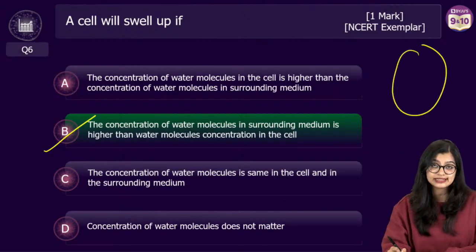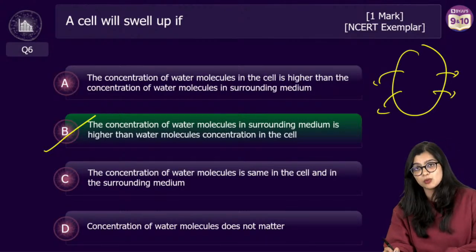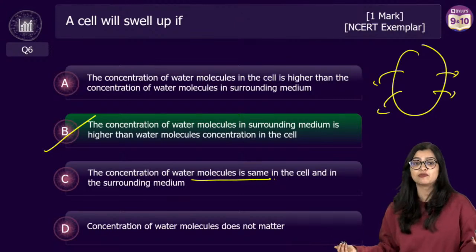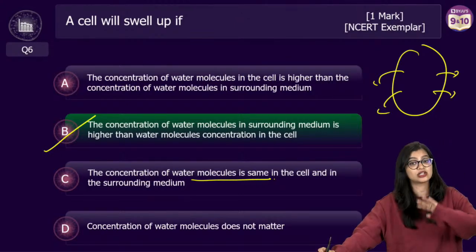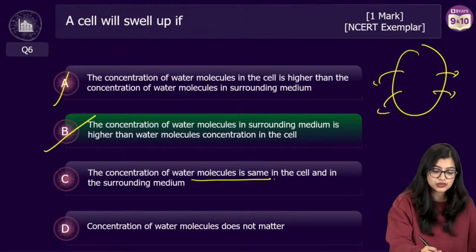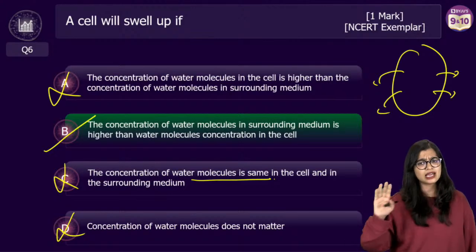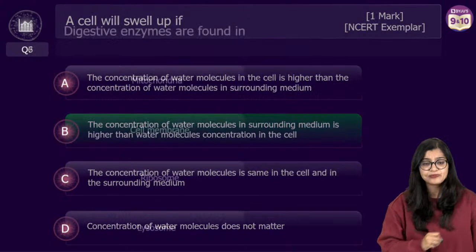If it is more in the cell and less in the surrounding, water will move outside through osmosis. Now, if water molecules are the same, then there will be no net movement of water. Concentration of water molecules does not matter. That also doesn't make any sense, right? Which is why you can eliminate your 3 options, right? So, we are clear with this concept. Are we all clear? Yes or no?